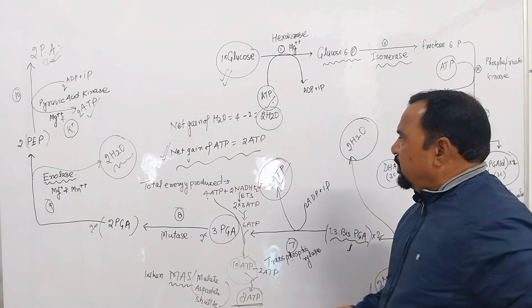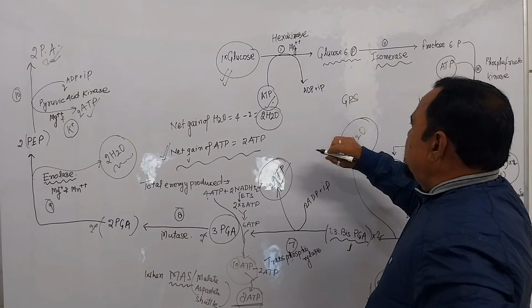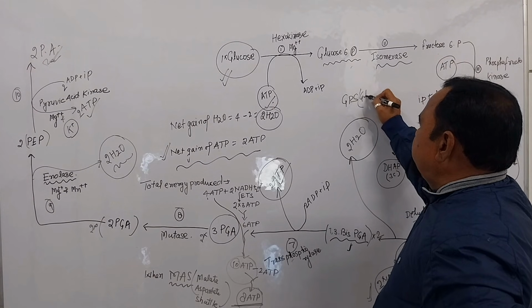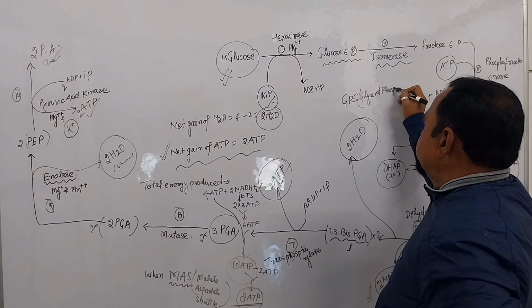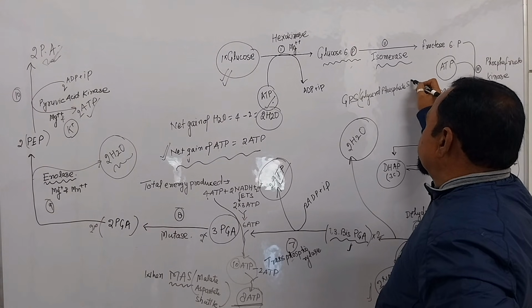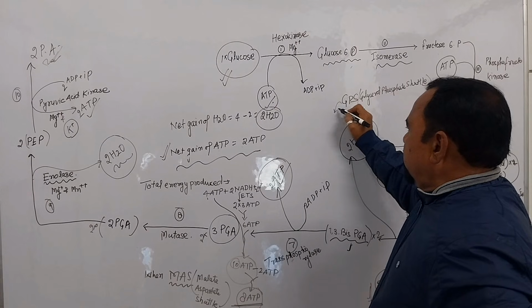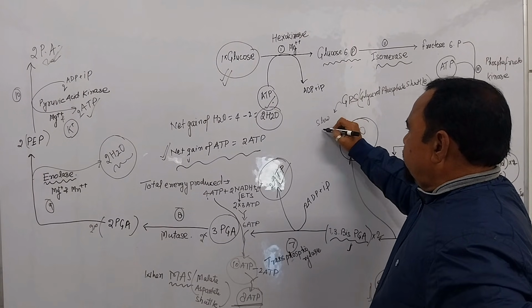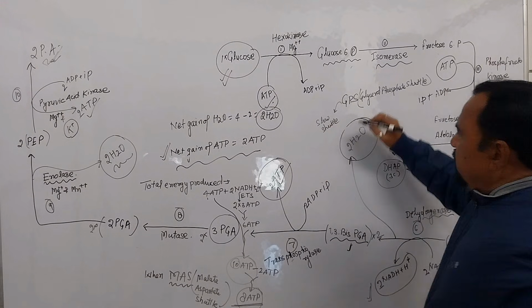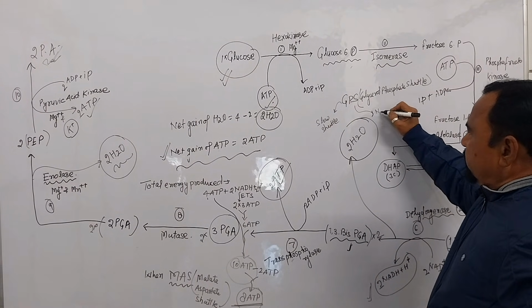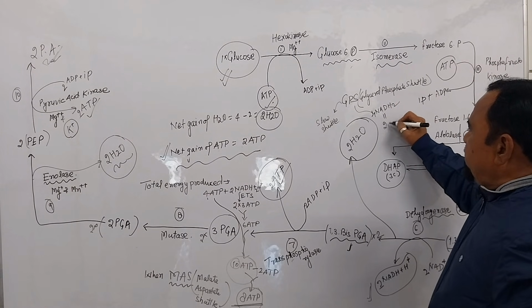Okay? If GPS shuttle, GPS means glycerol phosphate shuttle, when this shuttle starts, it is a slow shuttle. What is the meaning of this? By 1 NADH2, only 2 ATP are produced.